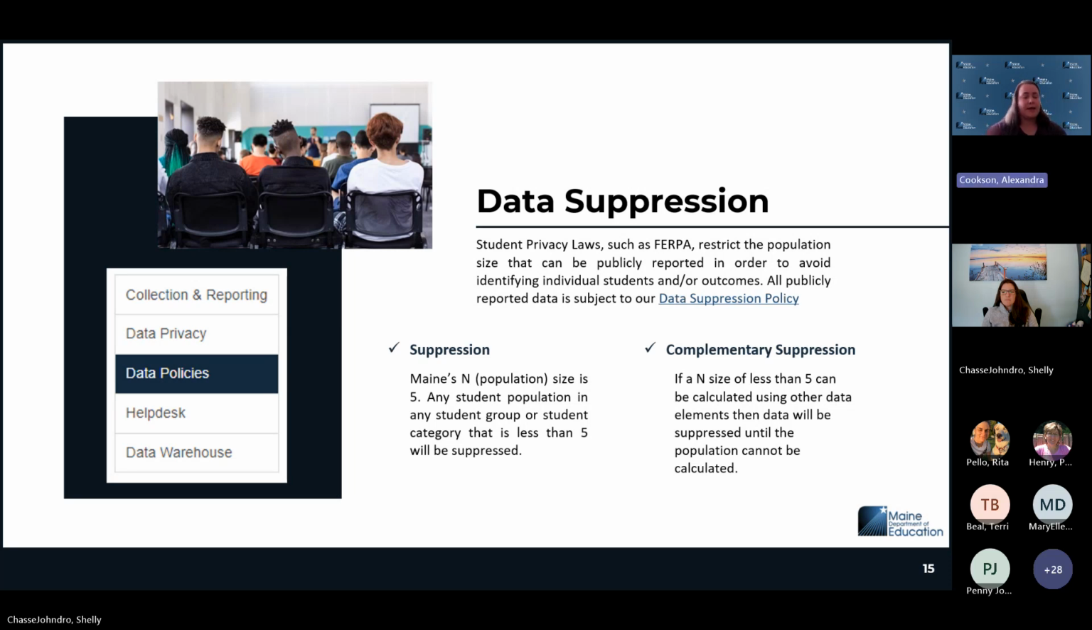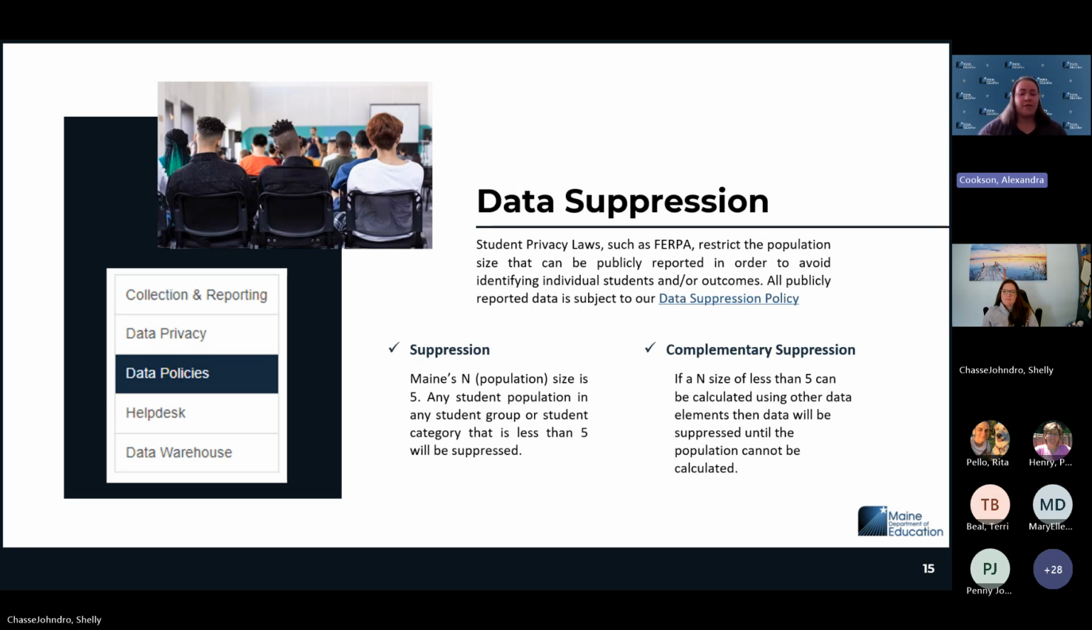So that could be any number of reasons that data are suppressed, being that a student group is less than 5. We also have to make sure, people are pretty good at basic math sometimes, if you can do a basic equation to find an N size of 5, we have to also suppress that data because we can't identify that student group.